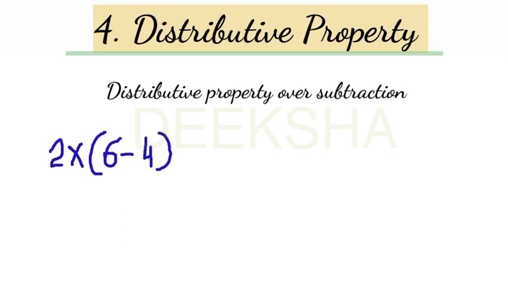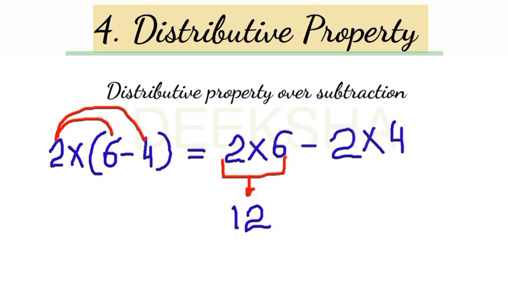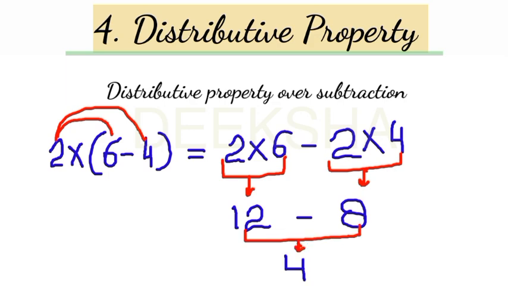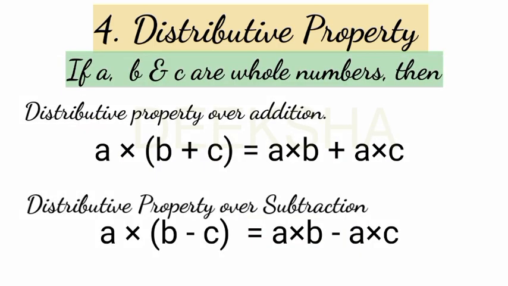Check distributive property of subtraction. 2 multiply 6 minus 4. You will distribute 2 to the 6 and the 4. So this is 2 multiply 6 is 12 minus 2 multiply 4 is 8. What do you get? 4. Clear? So when we distribute a particular number to the numbers in the bracket, this is called distributive property. If in the bracket there is a plus sign, we say distributive property over addition. If in the bracket there is a minus sign, we say distributive property over subtraction, right?